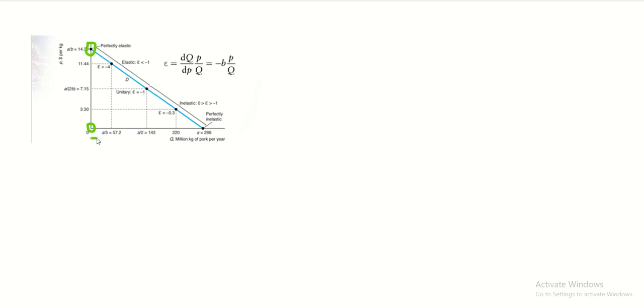As we increase our demand of pork by a little bit, say by 1 unit, then in terms of percentage, the percentage increase of quantity demanded is 1 minus 0 over 0, which is basically infinity. So there is an infinite increase in quantity demanded in percentage terms.